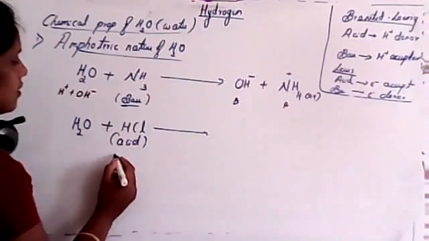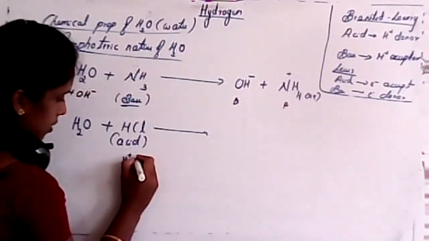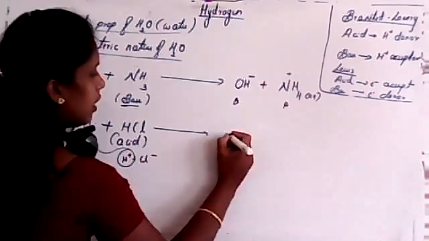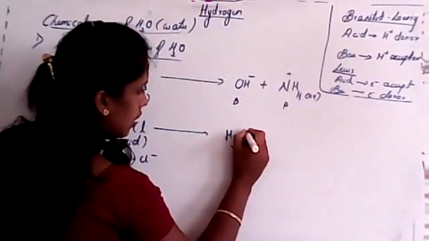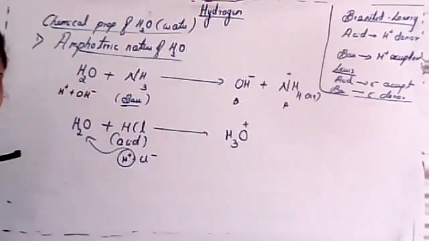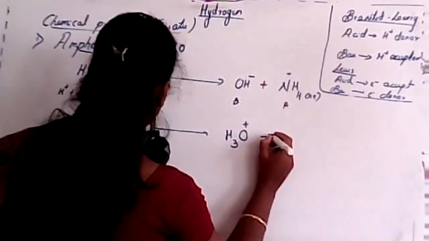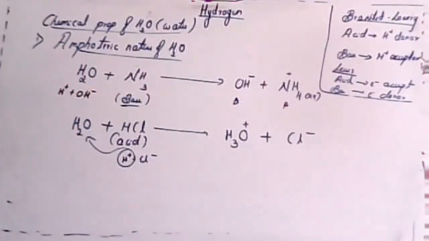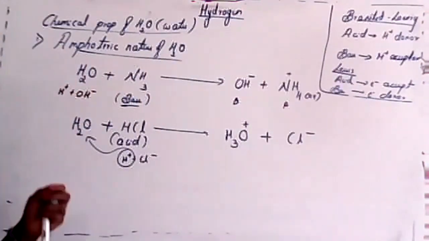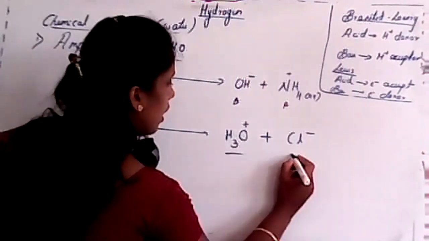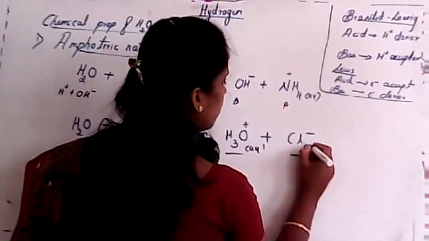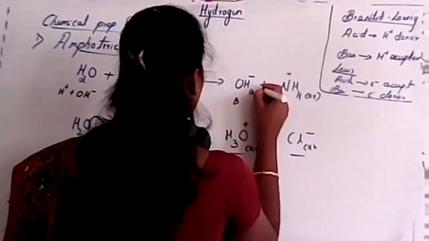So now just tell me, in this reaction, what will be the product? See, HCl is a hydrogen donor, an H plus donor. H plus will be donated to water. In that case, it will be H3O plus and Cl minus. Yes, it is a hydronium ion. Clear? So just write down aqueous, and this is also aqueous.